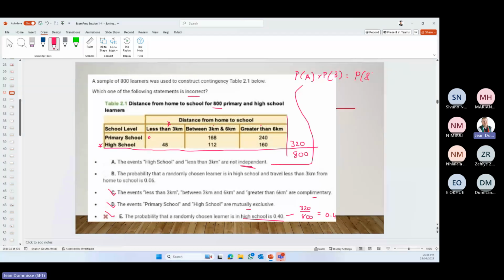The probability of A, so high school, was 0.4. For the probability of less than 3, we need to see what is in that value, so we first need to fill that in. So 800 minus 240 minus 168 will give us that.